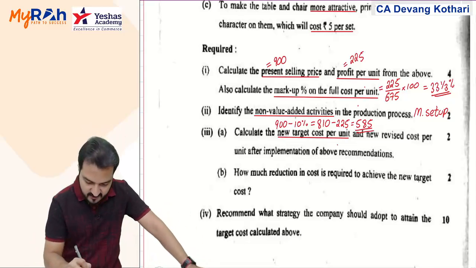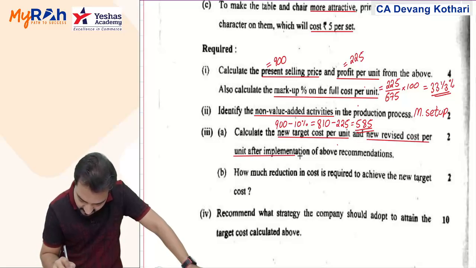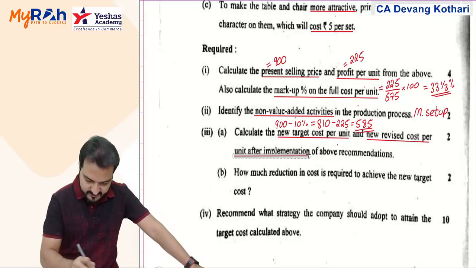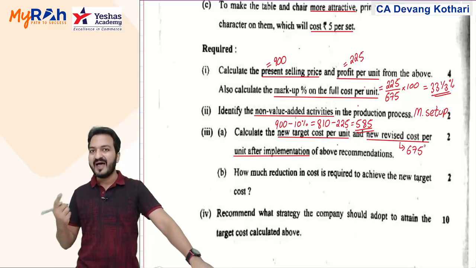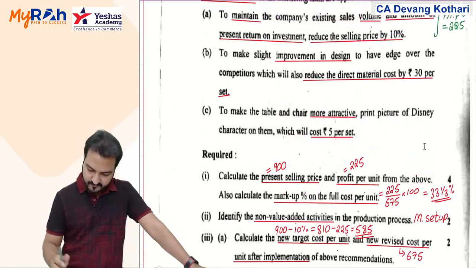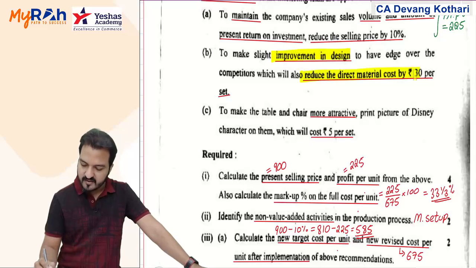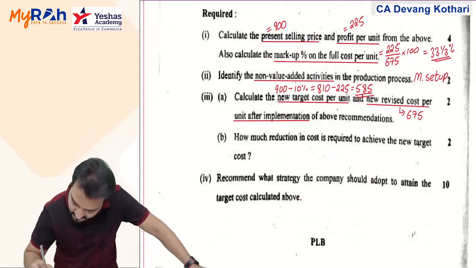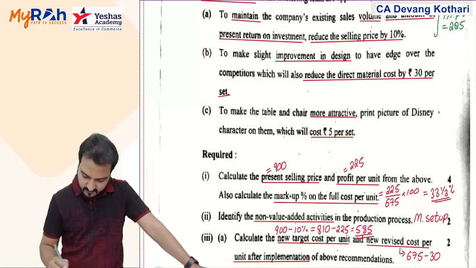And they are also asking you to calculate the new revised cost per unit after implementation of the recommendation. New revised cost after the recommendation. Chalo, let us calculate that. My existing cost per unit was 675. As per the recommendation, you will change the design which will reduce material cost by 30 per unit. So from 675 I will save material cost of 30, but I will incur